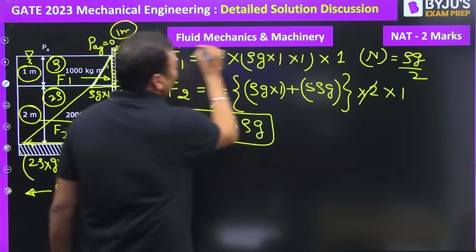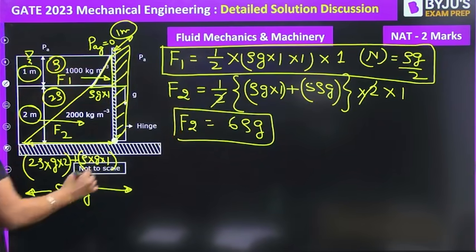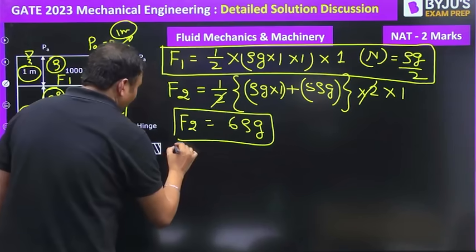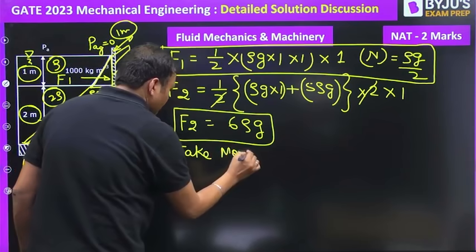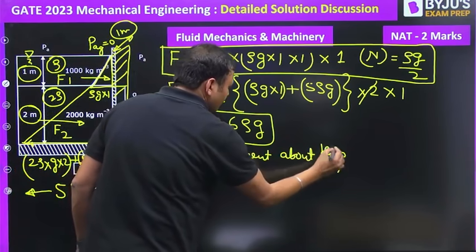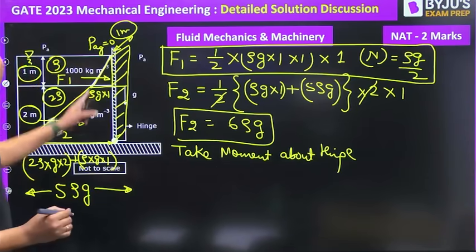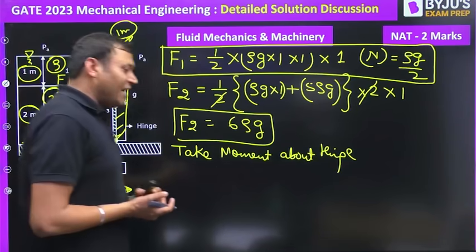Once we get the values of F1 and F2, then we take the moment about the bottom hinge. So if we take moment about the hinge, now we need to find out the center of pressure, the point of application of this hydrostatic force.